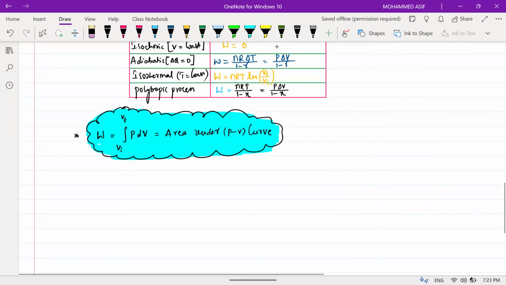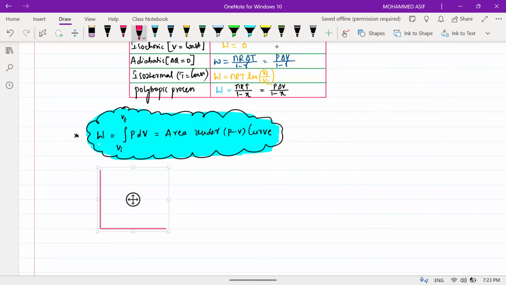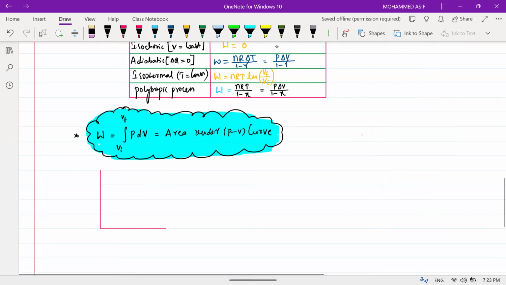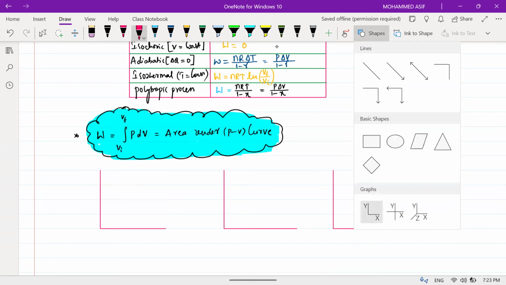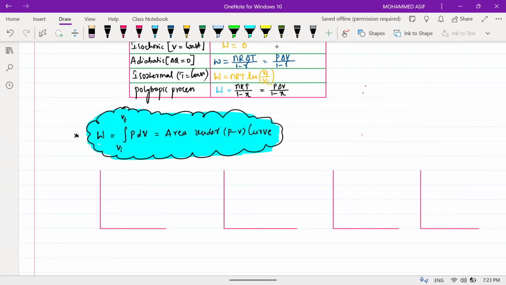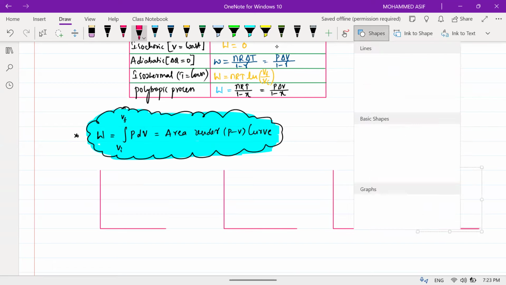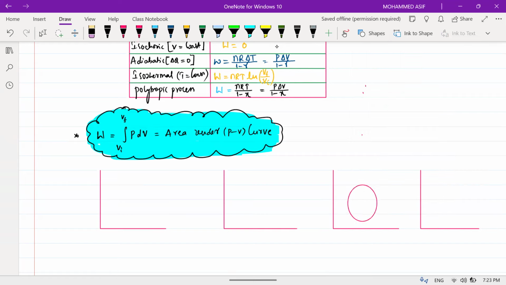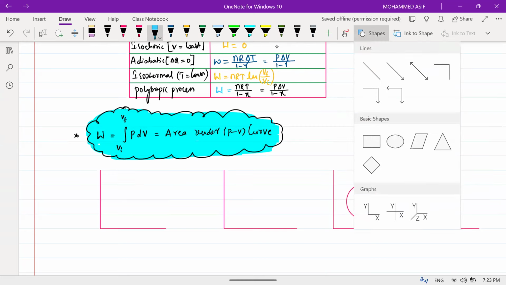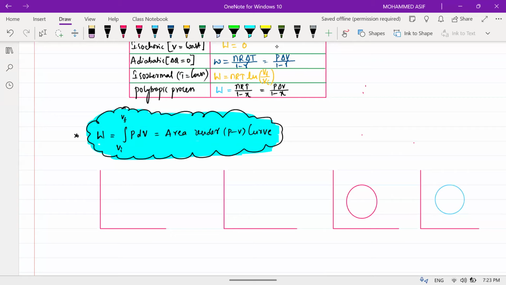Tell me the answer for this graph, beta. There is one graph like this, one more graph like this, and one more graph like this. Now in this one I'm taking a circle, and here also I'm taking the area of the circle.